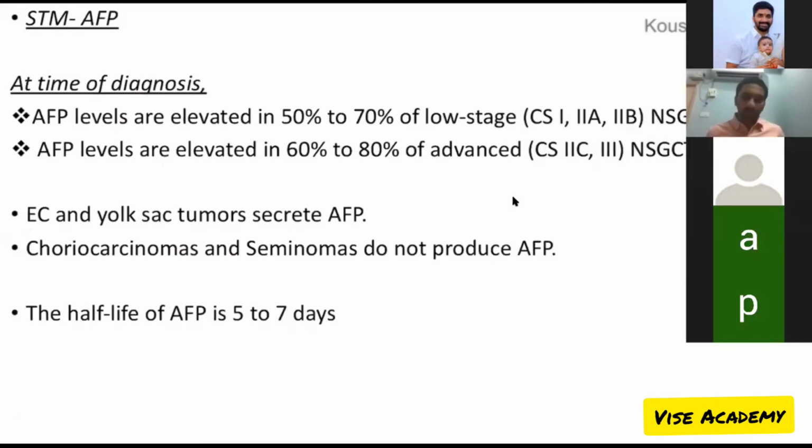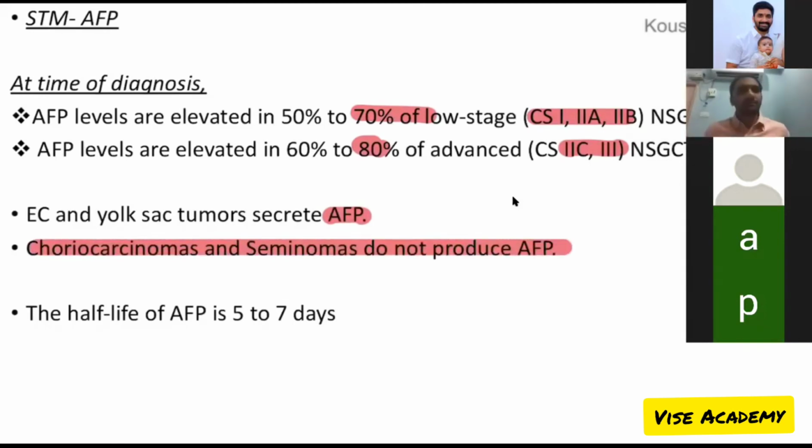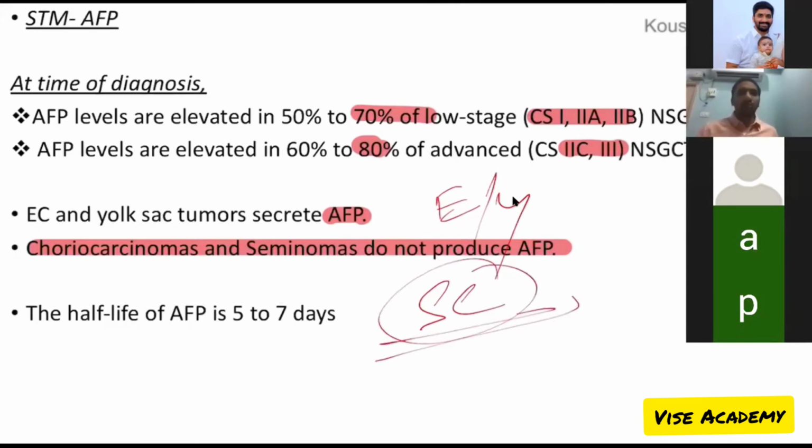after you diagnose based on the ultrasound, STM stands for serum tumor markers. At the time of diagnosis, 70% of stage 1, 2 have an elevated AFP, whereas 80% of stage 2C and 3 have an elevated AFP. Embryonal carcinomas and yolk sac tumors secrete AFP. Choriocarcinomas and seminomas do not produce AFP. MCQ again. AFP is produced by embryonal and yolk sac. It is not produced by S and C. S and C go hand in hand.